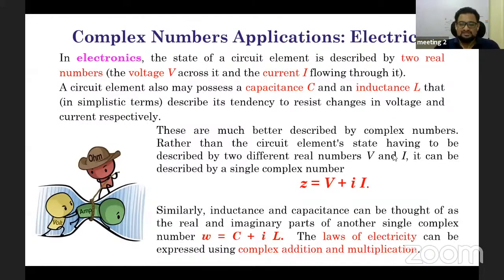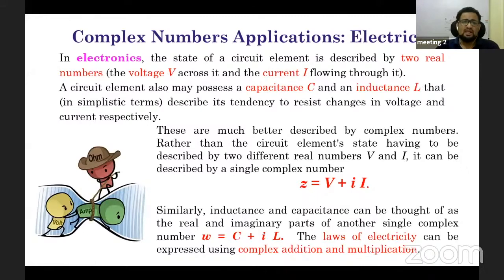So I represent them as a complex number, Z equals V plus I. Now the same operations applicable for real numbers are also applicable for complex numbers, so I can do multiplication, addition, all kinds of operations. Similarly, the capacitance and inductance are now coupled together as a complex number.